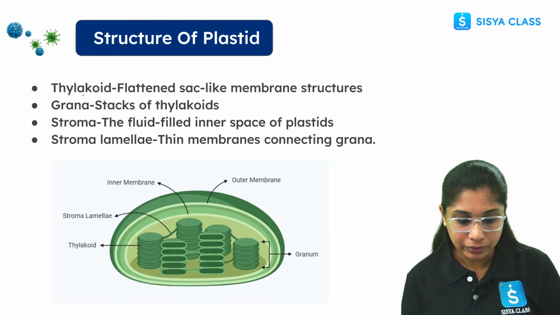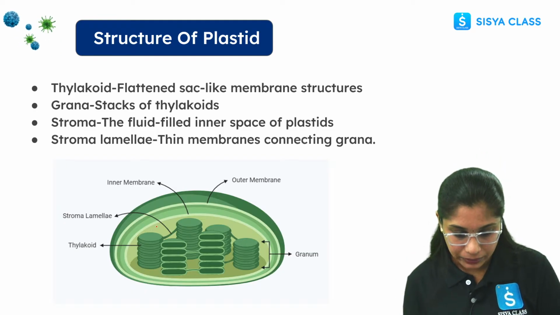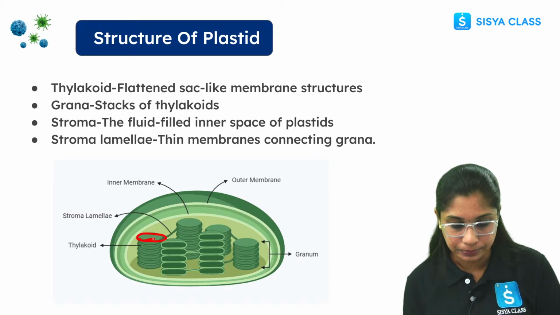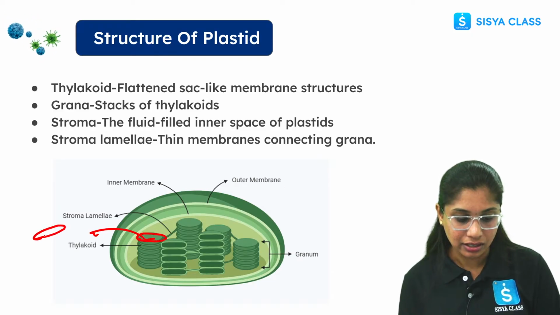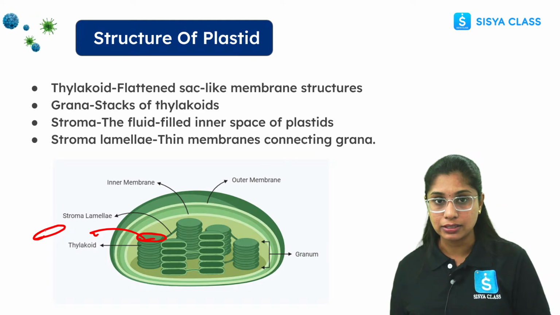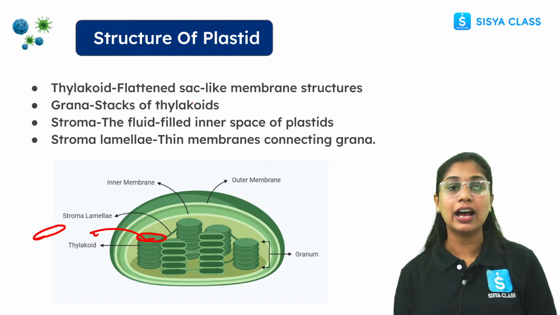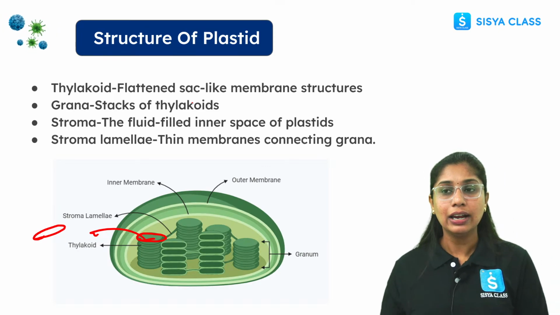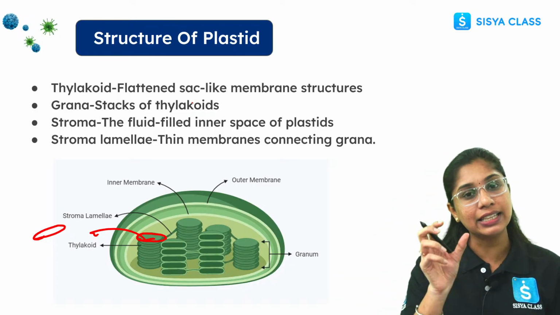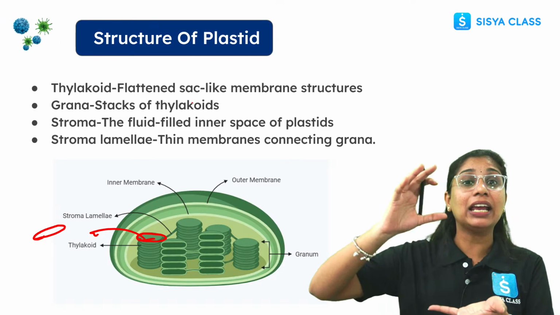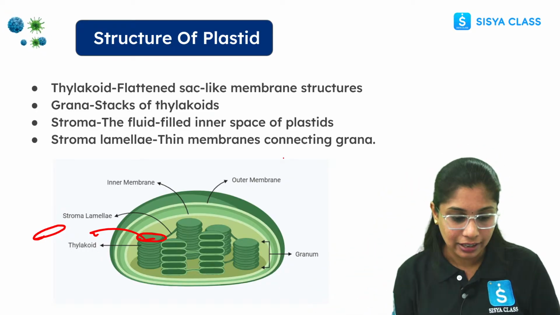So here we have thylakoids. If you see here, these sac-like structures, if you zoom it out, these are the sac-like structures in which we have chlorophyll. Then grana is a stack of thylakoids. Just imagine piles of coins. If you see one coin, it is a thylakoid. And if you pile up the coins, that is the grana.